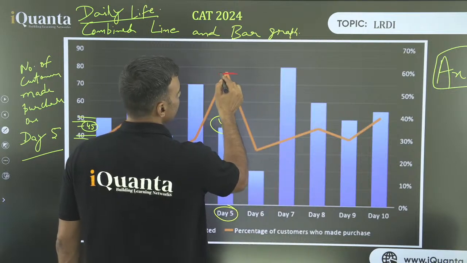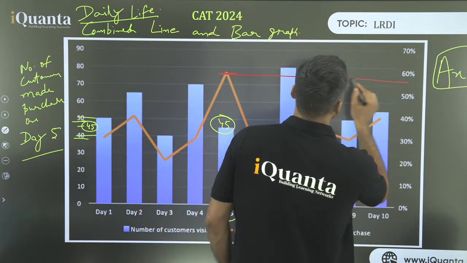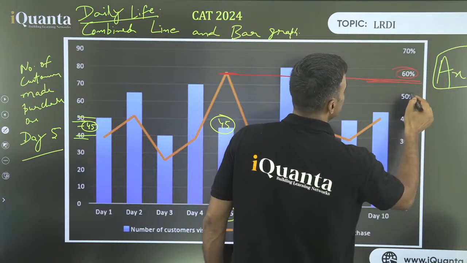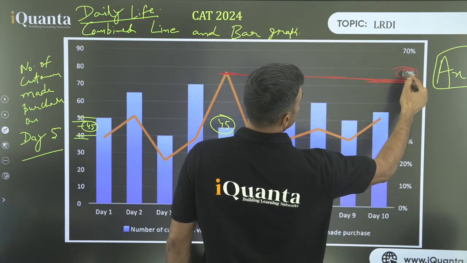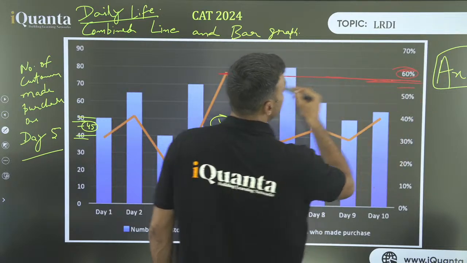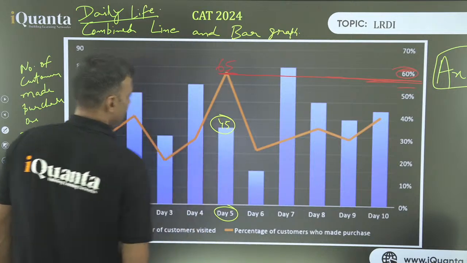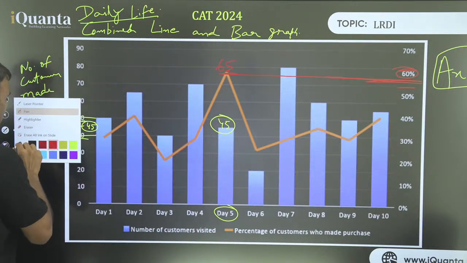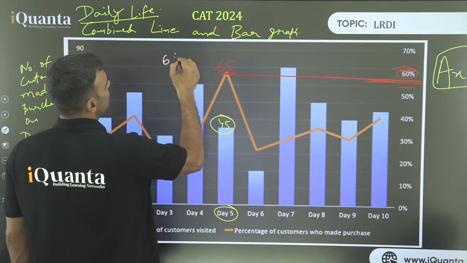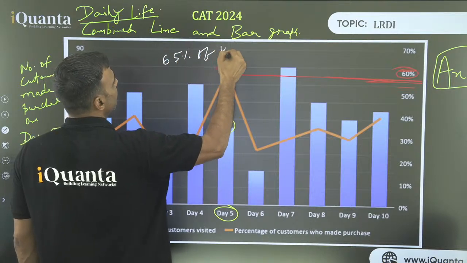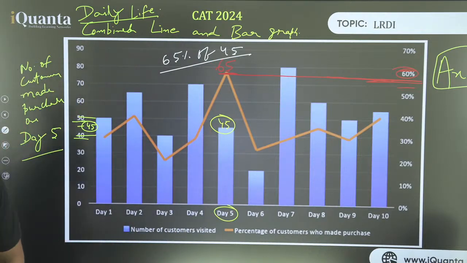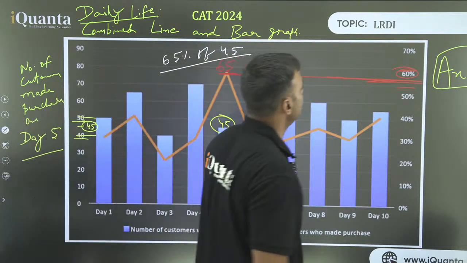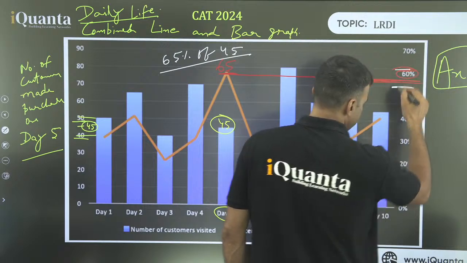This is the percentage. And what is that percentage that we have to take? As I said, 60 is the top line, 50 is the line below, so in between that is 65%. So how do I calculate my answer? I calculate my answer as 65% of 45. Yes, is that clear? 65, it is between 50 and 60. It is between 50 and 60. That is visible from here.